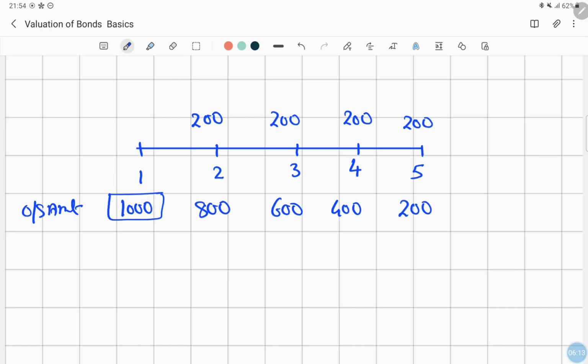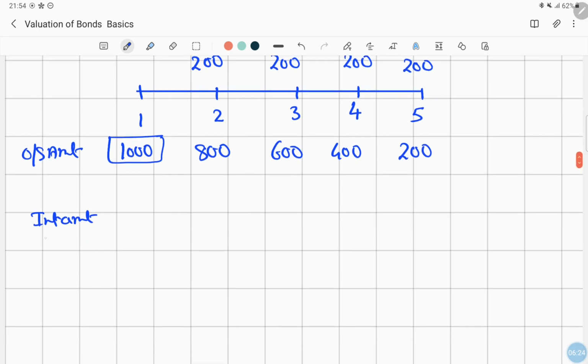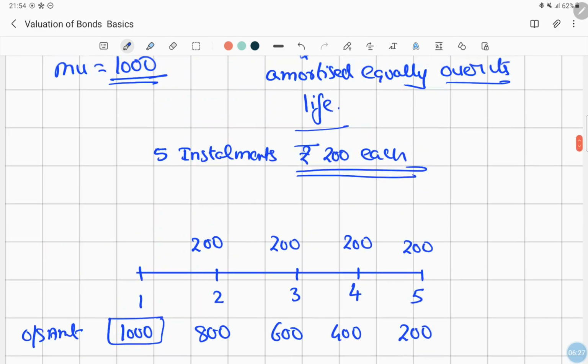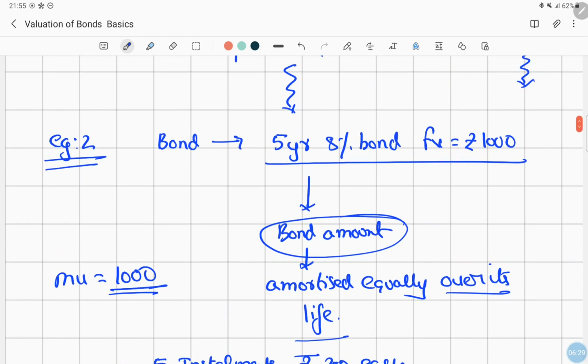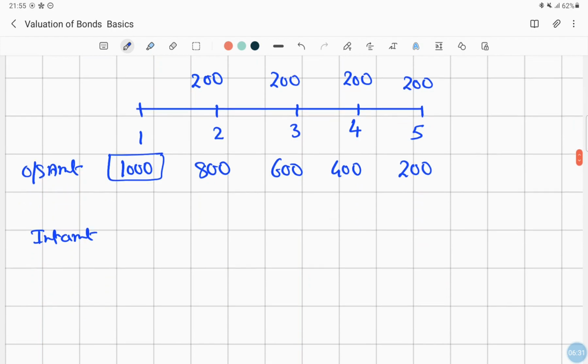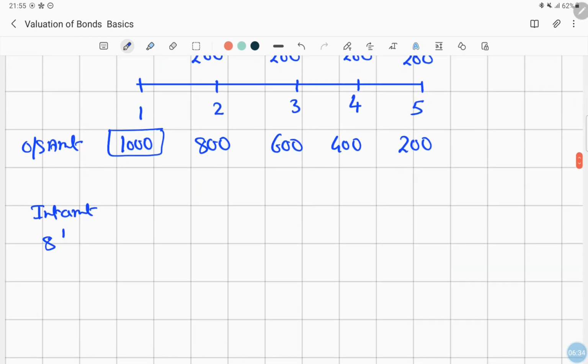And now we have to calculate the interest amount. As I said, the interest amount will vary. The interest rate which is given along with the bond is 8%. So we'll be calculating 8% into the outstanding amount. 8% into 1000, we have 80.